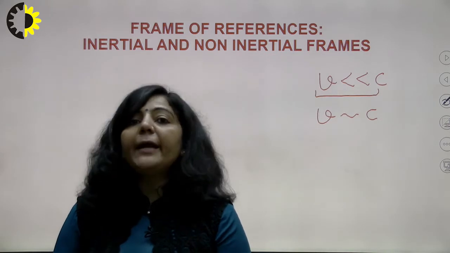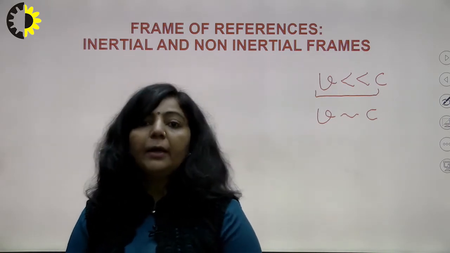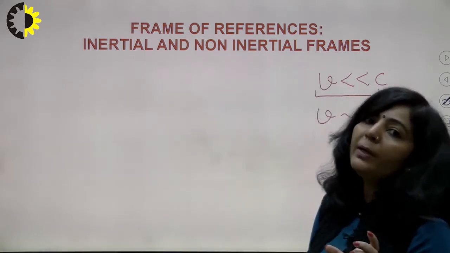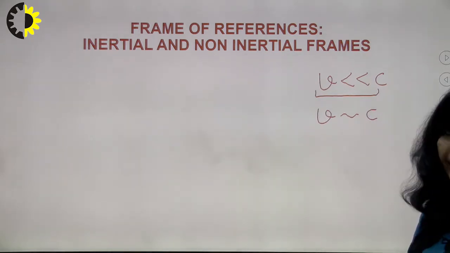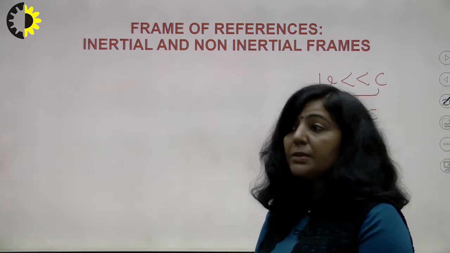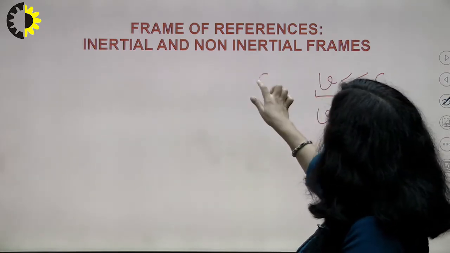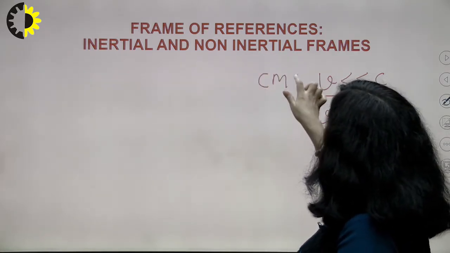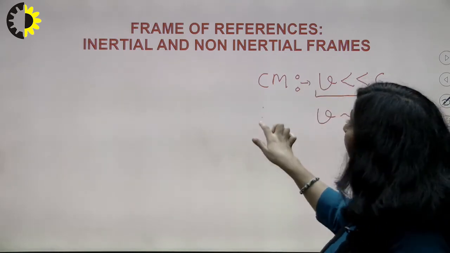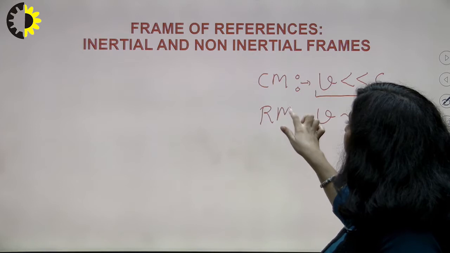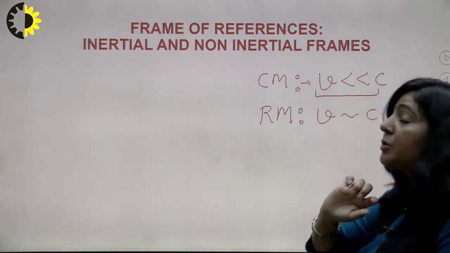You have to apply that special theory of relativity to describe the motion of such type of moving objects. So that is the first difference, right? The first difference is you can apply classical mechanics only for those objects where the speed is very small with respect to c, and you will apply relativistic mechanics when the speed of an object is comparable to c.